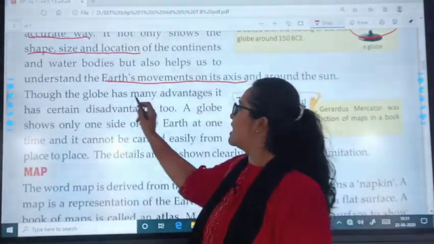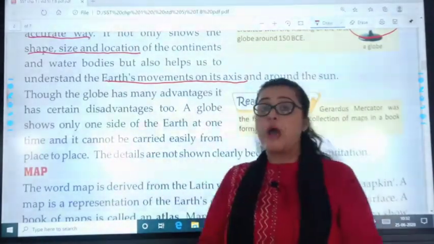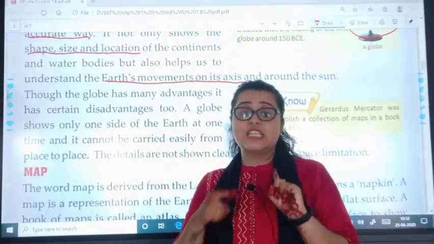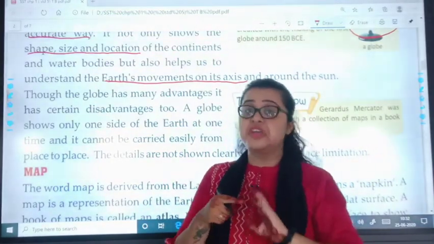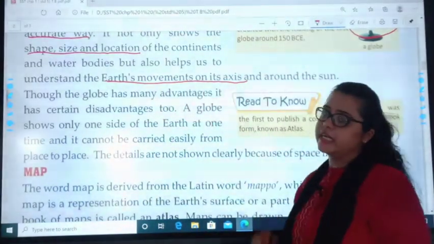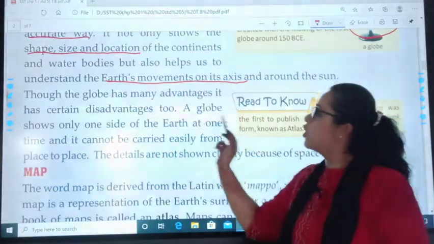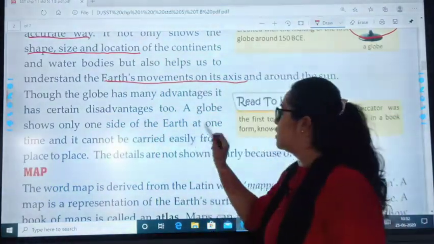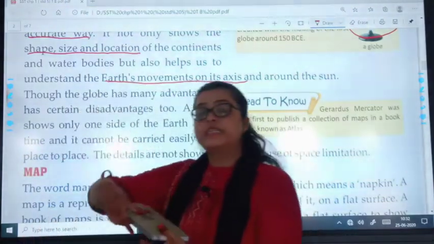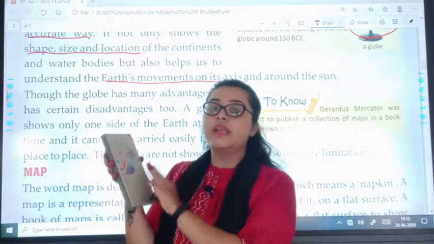Though the globe has many advantages, it has certain disadvantages. हमारे पास globes के बहुत सारे advantages थे, like we can see the shape, size, location, understand the Earth movement on its axis, but it too has disadvantages also. A globe shows only one side of the earth at one time. For example, it is a globe. मैं सिर्फ एक ही साइड देख सकती हूँ one at a time.